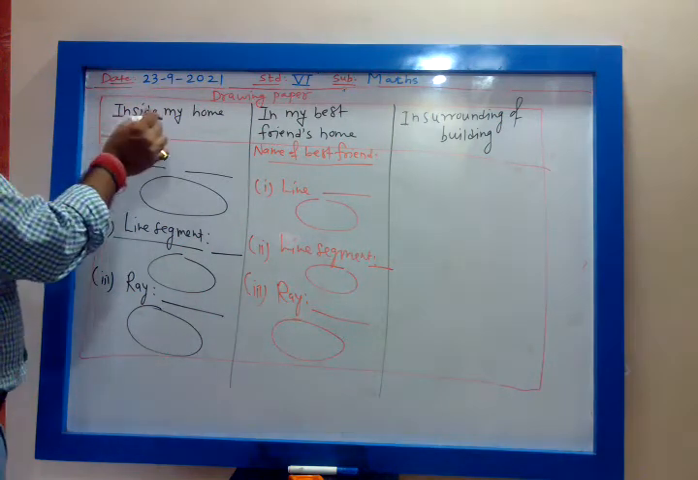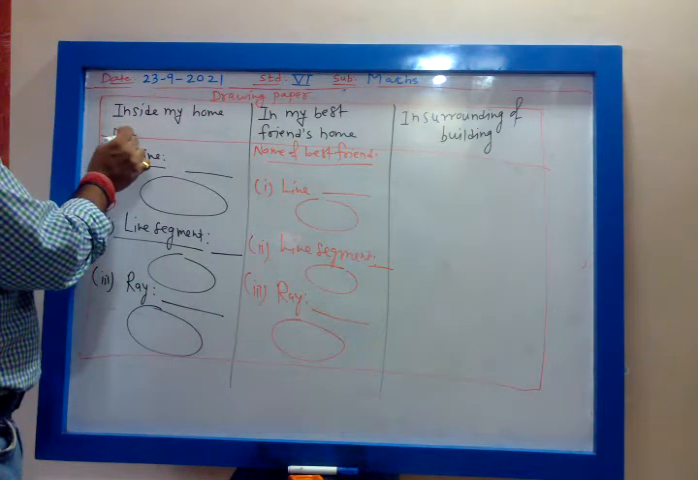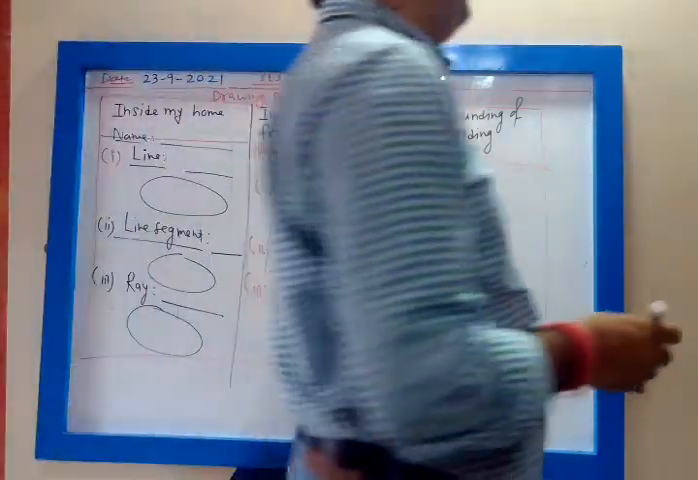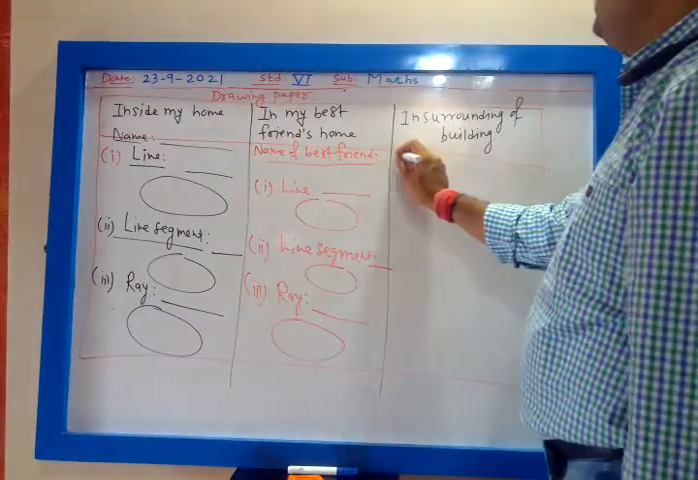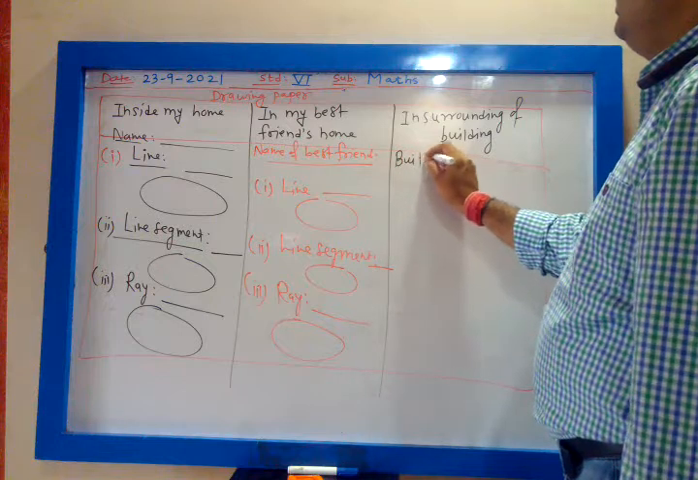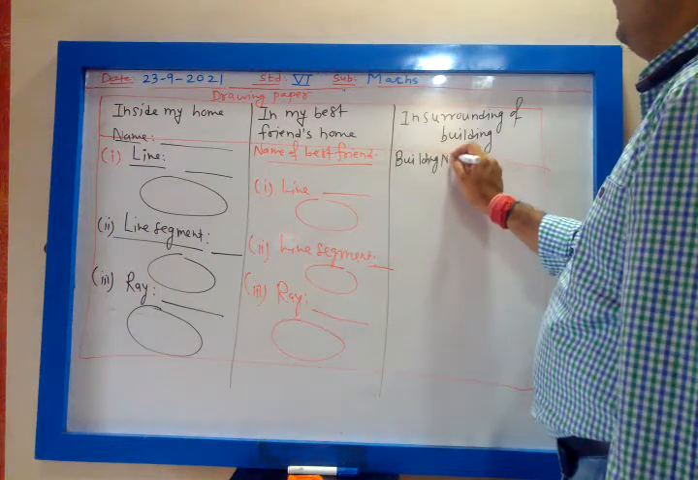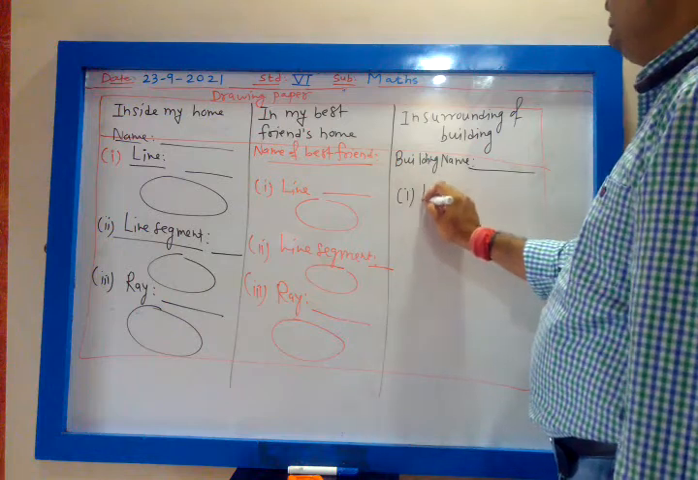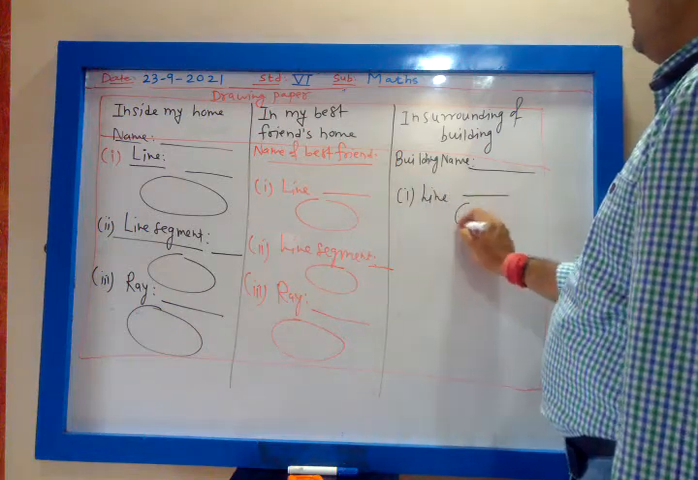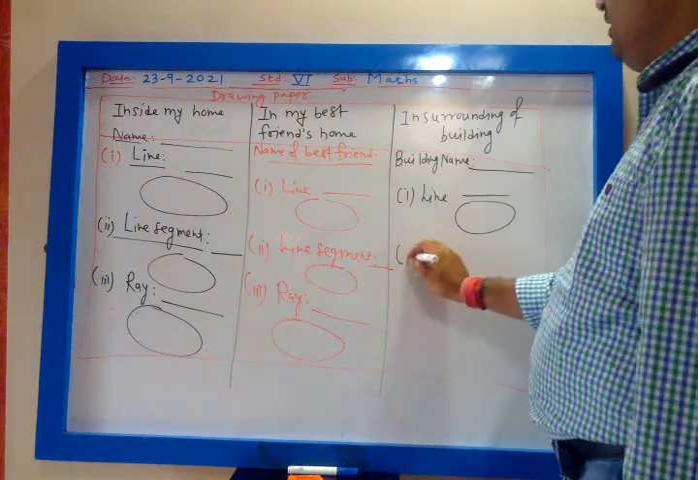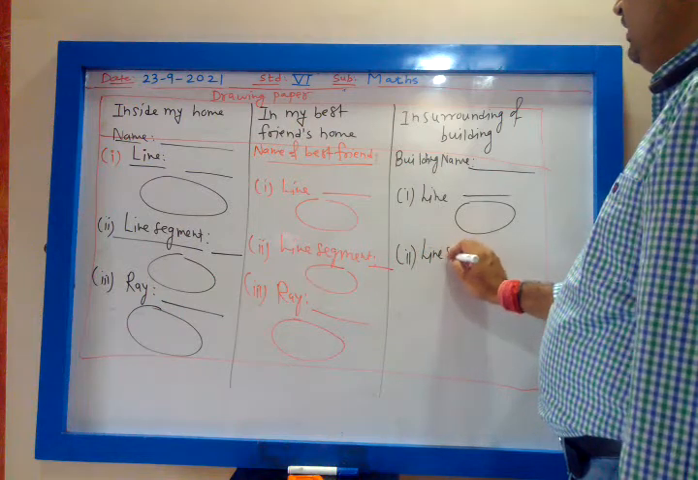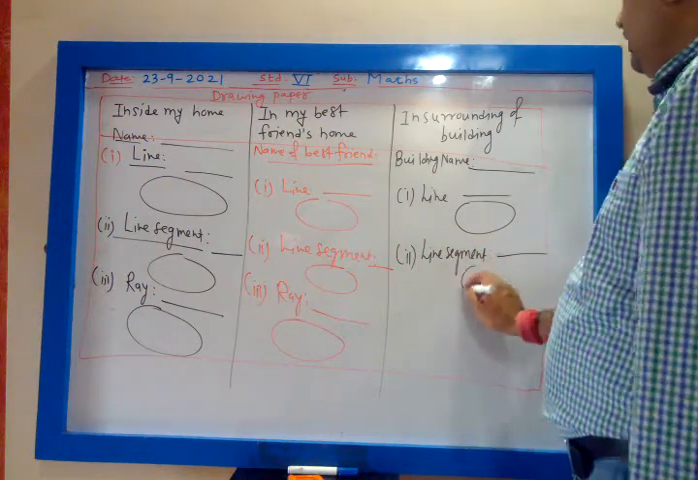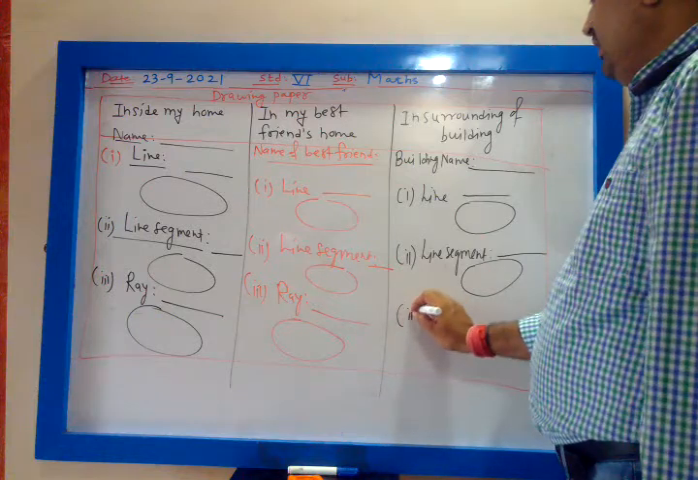Then inside my house, you will write your name. Then in surrounding of building, you will write your building's name. Then in your building's name, what is the example of line? That you will draw. Example you will write. Second, line segment. That example and draw the diagram. Then third is ray.